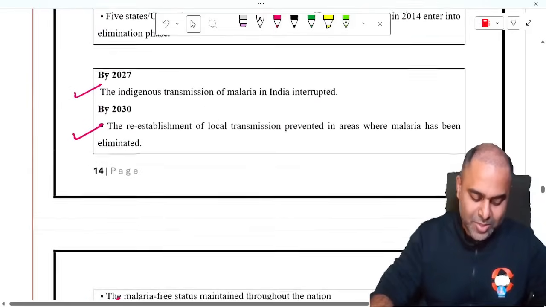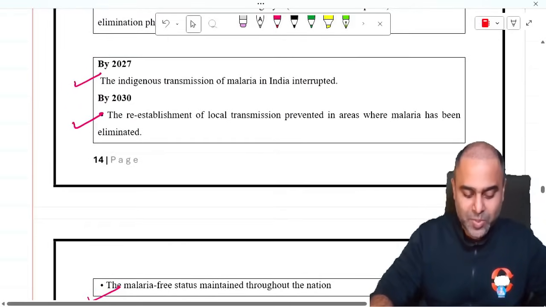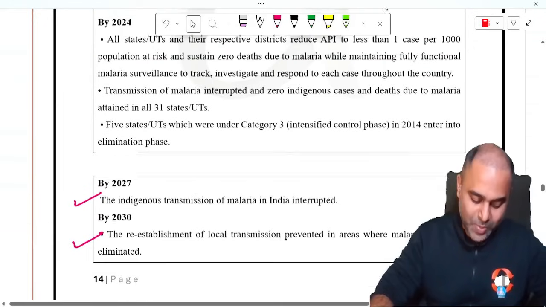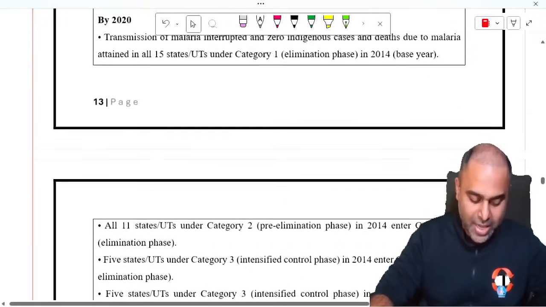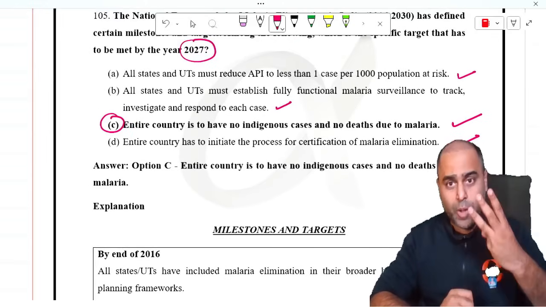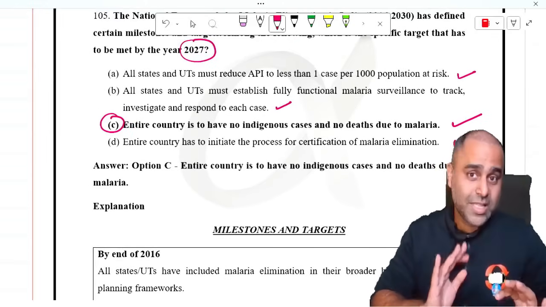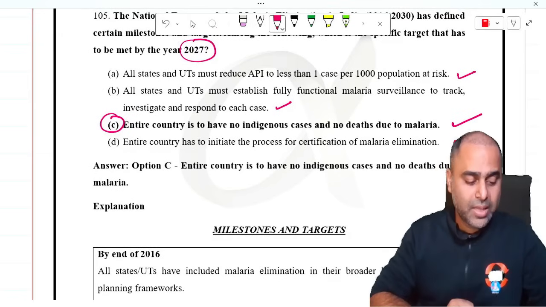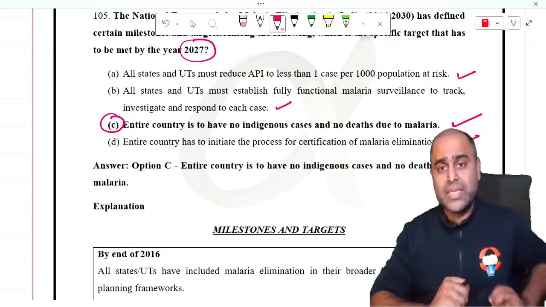So answer to this question was the indigenous transmission of malaria in India has to be interrupted. So guys, by 2027, answer to this question was option number 3. This guys can become a probable question in the NEET or the INI-CET exam as well.